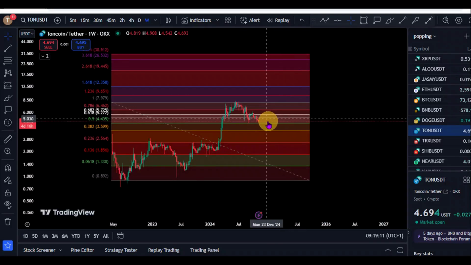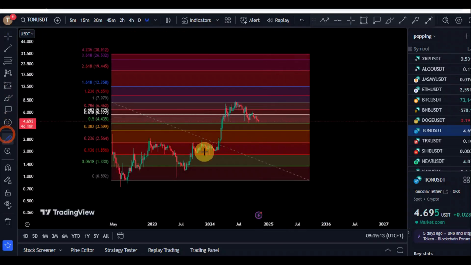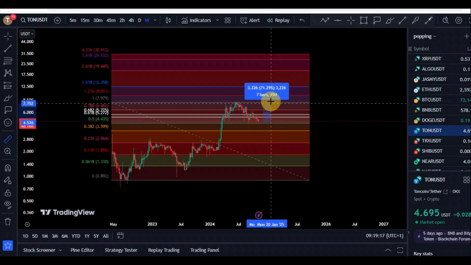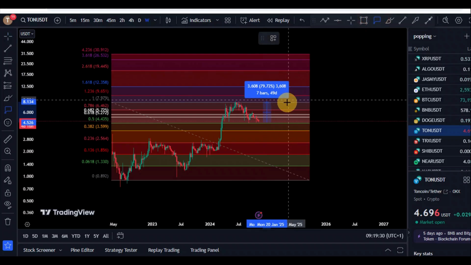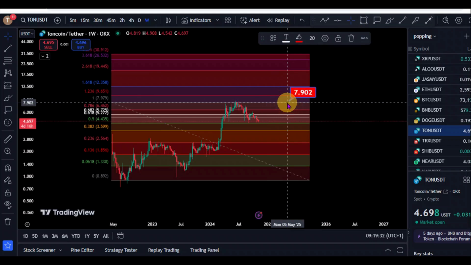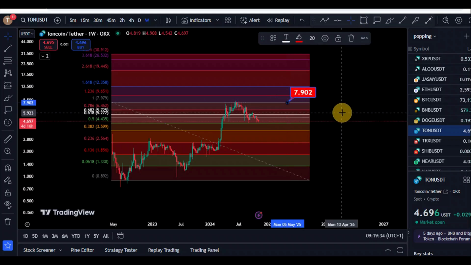So if we are expecting that pump, the minimum we could expect for Toncoin in December is our former highs, right? So our previous high, which was hit last March, we could see another probably 80% pump towards that $8 level right here for Toncoin. So we could expect to hit those $7.9 to $8 levels right here in November, right?